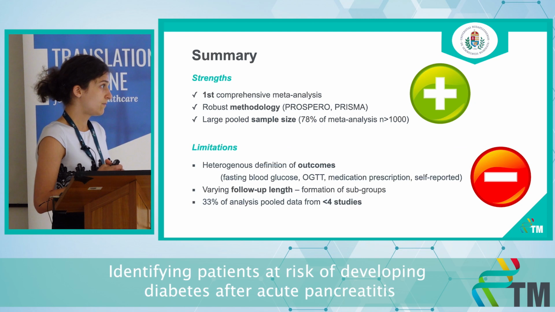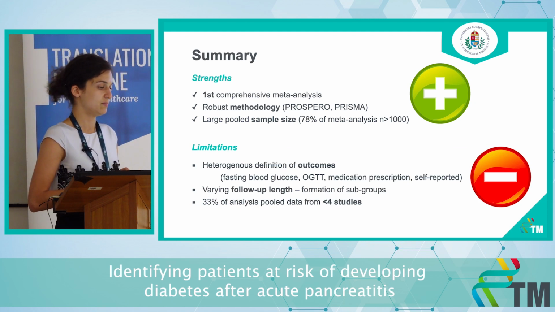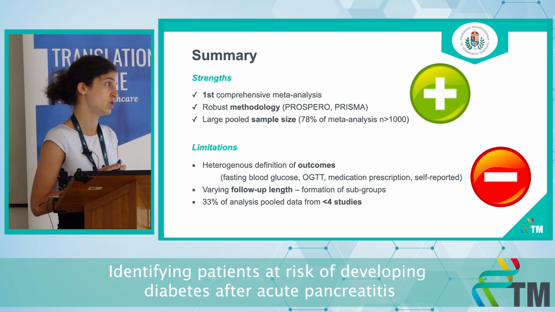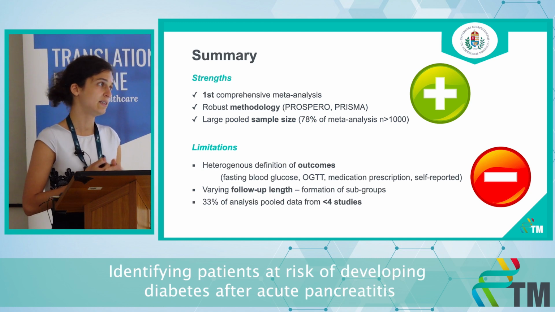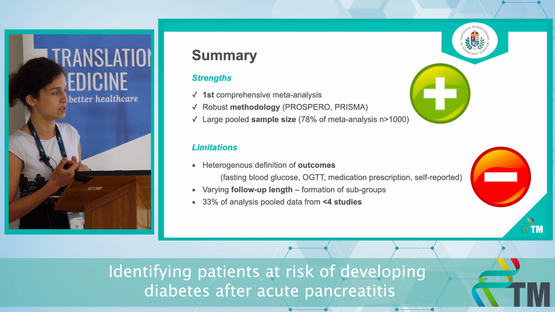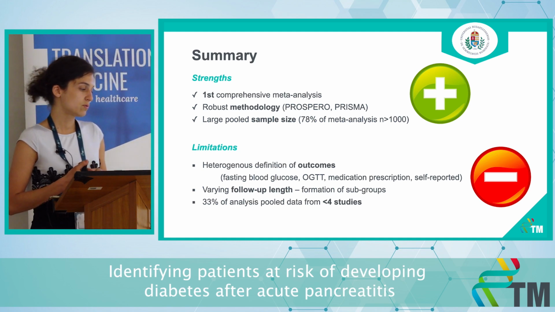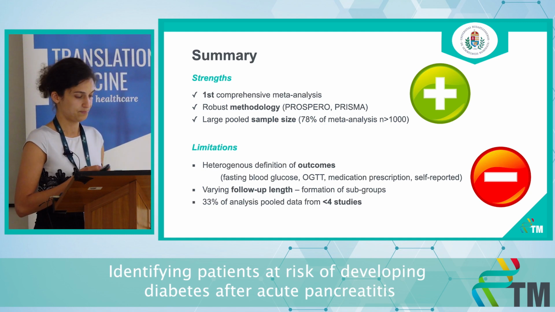So this is actually the first comprehensive meta-analysis using within direct study comparisons, using robust study methodology, and we had some large pooled sample sizes. However, the research was limited by the fact that the included studies often used different methods and time points for defining and assessing the outcome. Also, a third of the analysis pulled data from less than 4 studies.